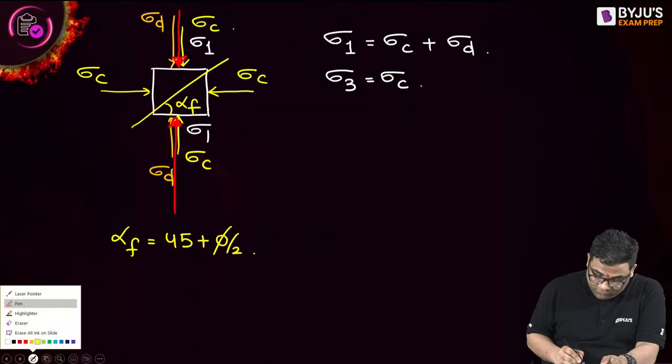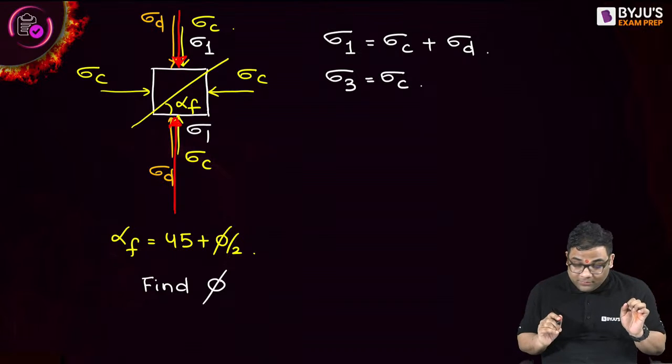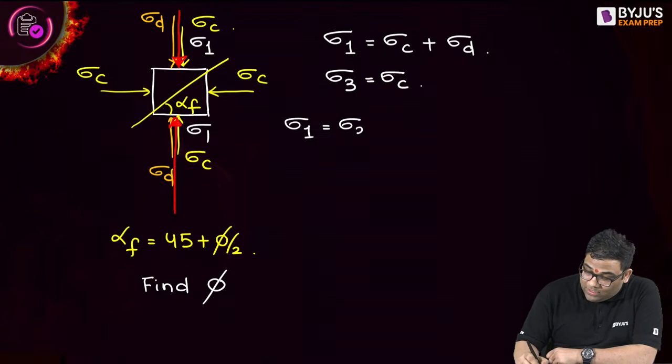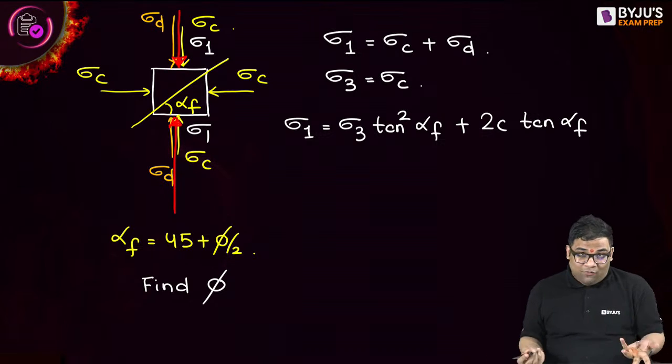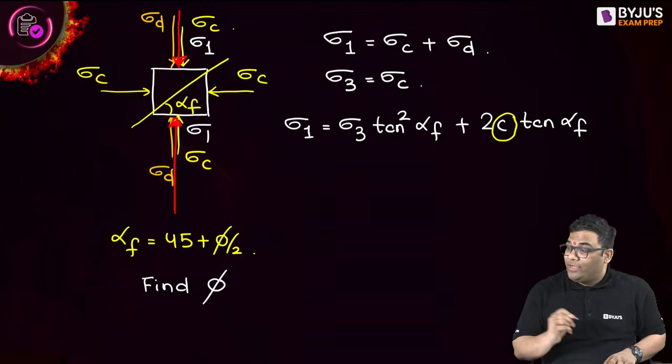Once we know this alpha F, I can find your phi. And you know this relationship: sigma 1 is equal to sigma 3 tan square alpha F plus 2C tan alpha F. You know your alpha F, sigma 1 and sigma 3, so you can find your cohesion.